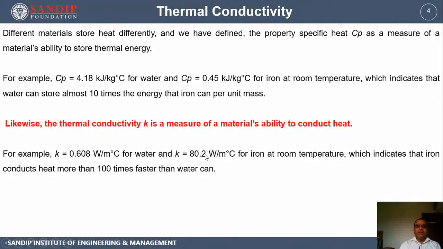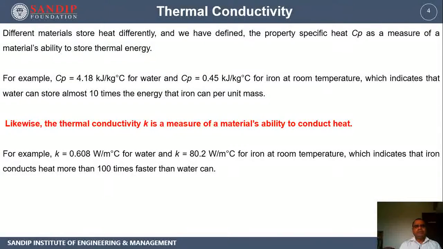It means that water is not a good conductor of heat as compared to iron, which indicates that iron conducts heat almost 100 times faster than water can. Although water has good storage capabilities, it has inferior conduction abilities, so it cannot be used as a medium for conducting heat.